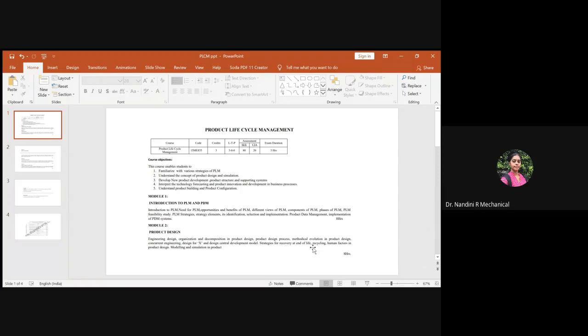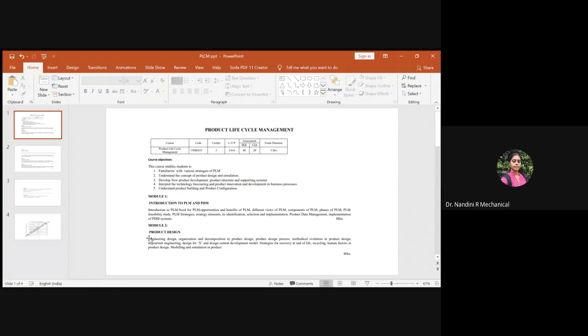And how the human factors are interrelated in providing a beautiful product design that could be changed and that could be compatible with higher versions of the designs as per the latest trends of technology. That also we dealt with, and also the modeling and simulation of a particular product before going to manufacture. So this part we dealt with in module 2.